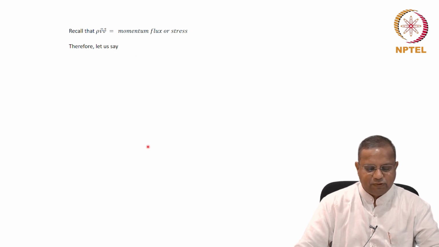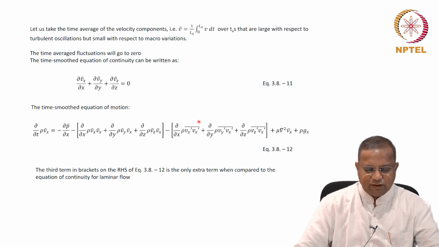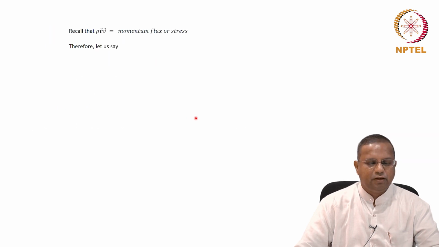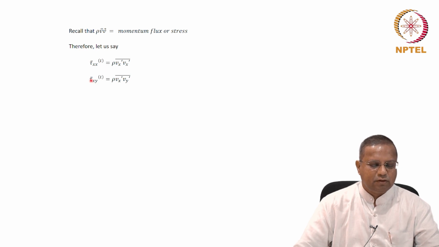In other words, we are giving a certain meaning to this term in the context of what we know already. So rho Vx dash bar is what we're going to call tau xx bar t. And similarly, tau xy bar t equals rho Vx dash Vy dash bar, and so on.